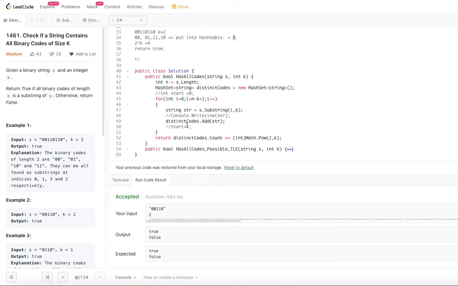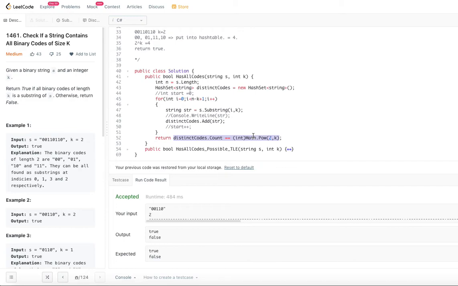So that's why I'm calling the hash table distinct codes. The distinct codes count should be equal to 2 power k, right? In this case k is equal to 2, 2 power 2 is 4, so 4 codes are available. That's what we are checking. As long as the number of distinct codes is equal to 2 power k, we will return true, otherwise we will return false. This is just like working in a reverse way.